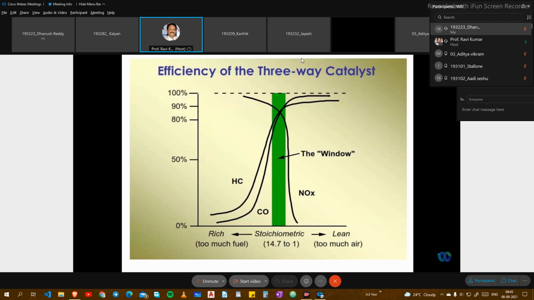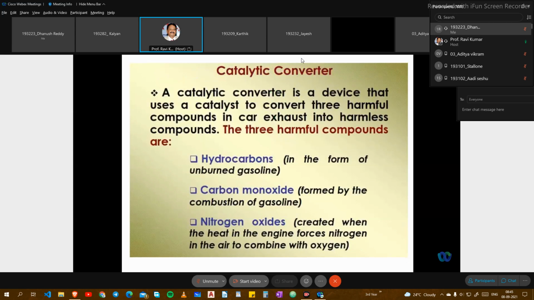less. I have already covered the supercharger and turbocharger. Now I will talk about the catalytic converter, a device that uses a catalyst to convert three harmful compounds in car exhaust into harmless compounds. The three harmful compounds, as I discussed in the last three classes, are hydrocarbons, carbon monoxide, and nitrogen oxides. SOx is very small, and particulate matter is for diesel engines; how to control that we will also discuss.